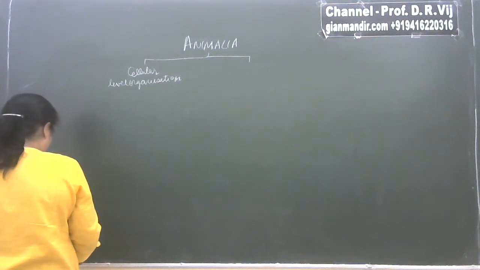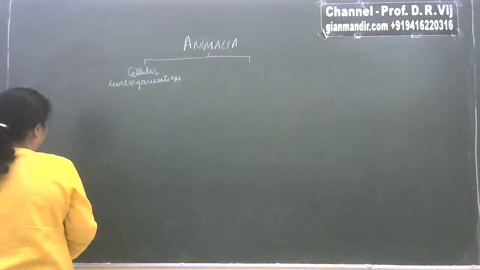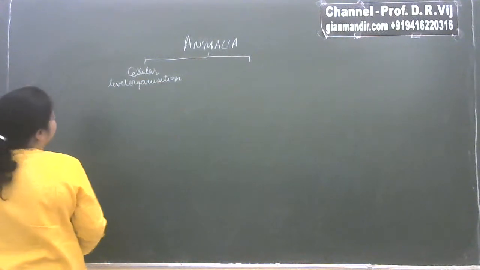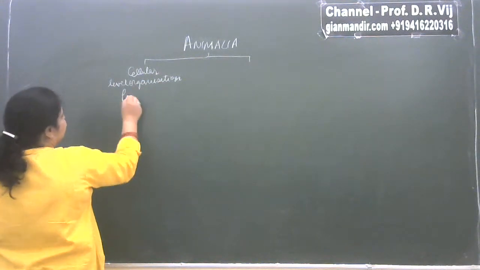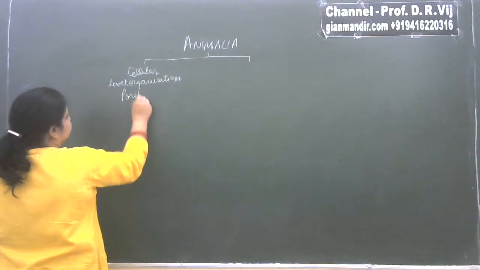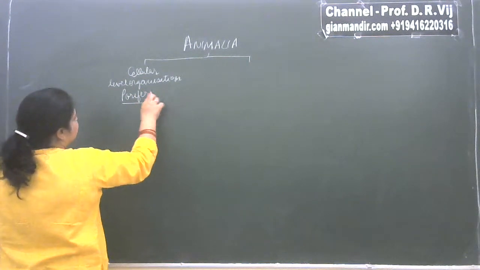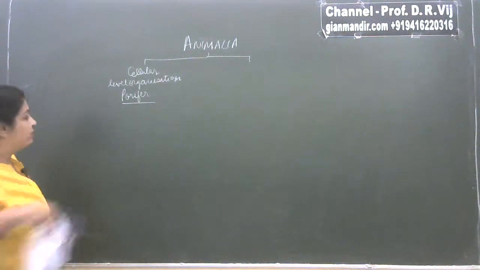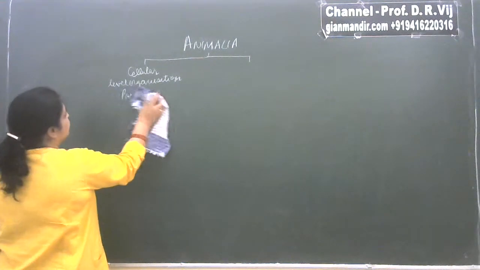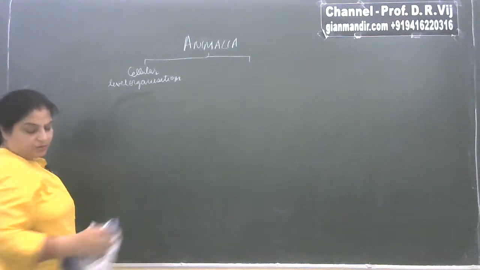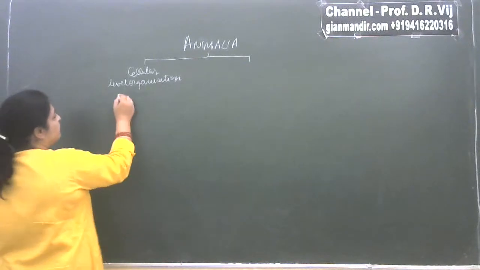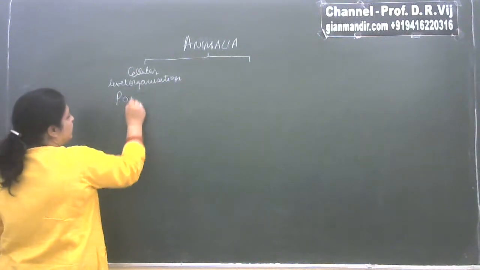The organisms coming under this category form the first phylum, and that first phylum is Porifera. So the first phylum in the animal kingdom is Porifera, where the body has cellular level organization.